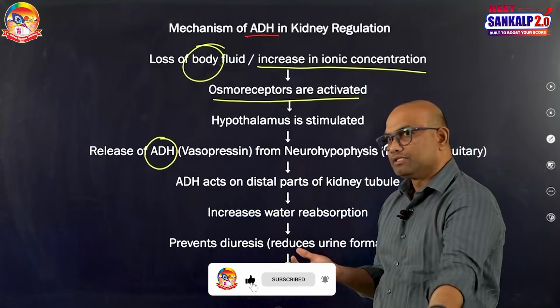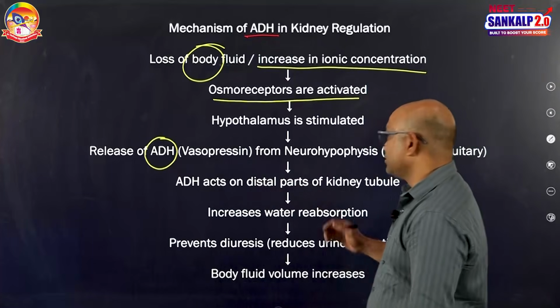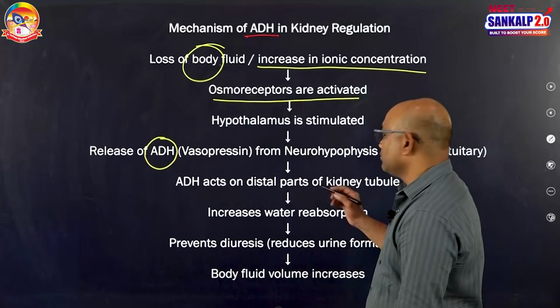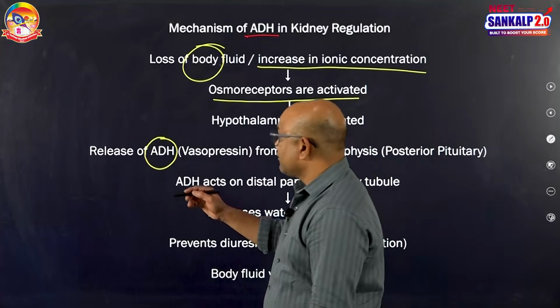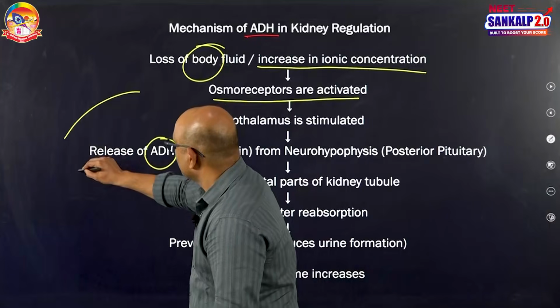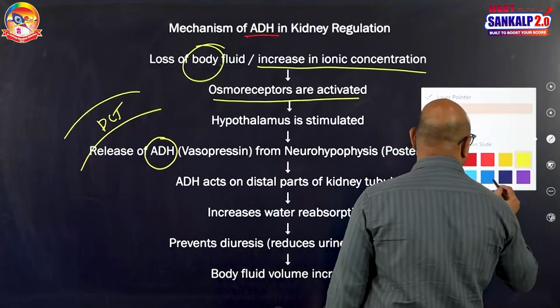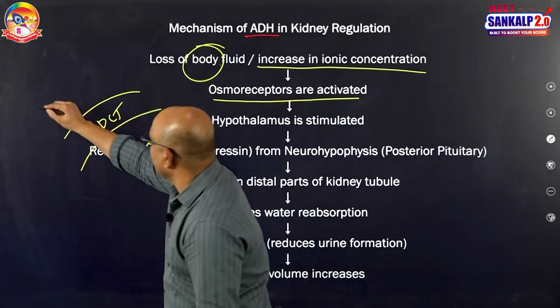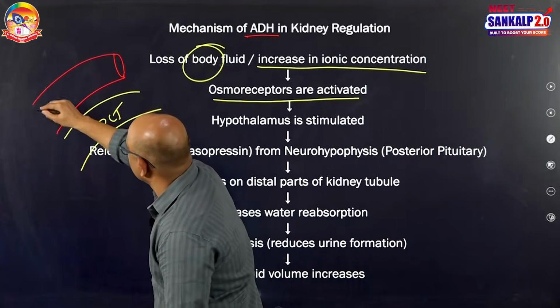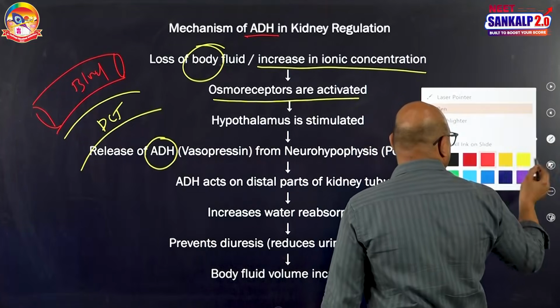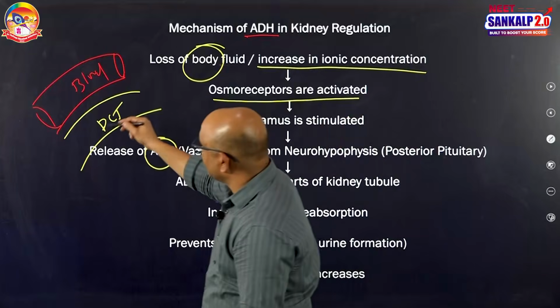So from the hypothalamus, through the neurohypophysis, it will be released into the blood. So the ADH, through the blood, finally goes to the distal part of the renal tubule, that is the DCT. So the DCT is having a filtrate and this one is blood. What can ADH do in the DCT after getting into it?